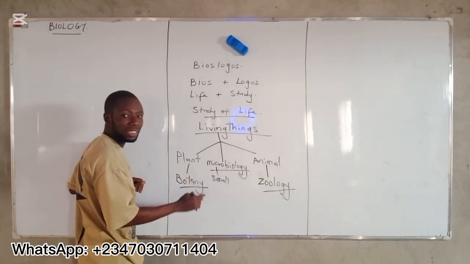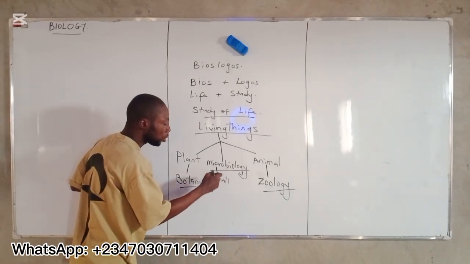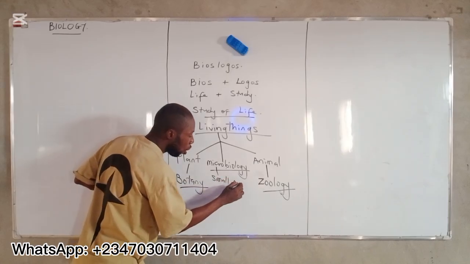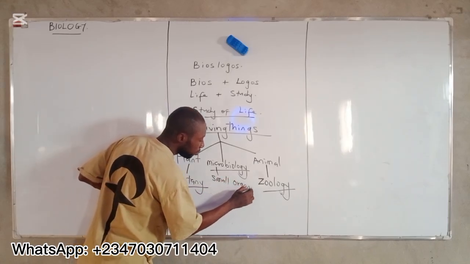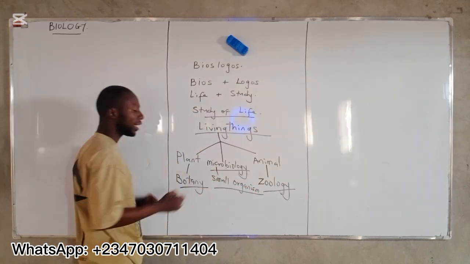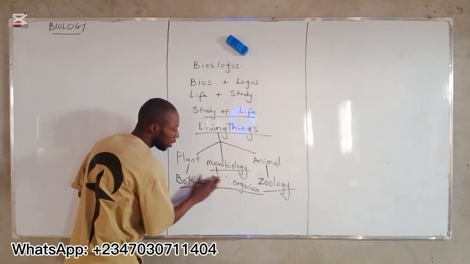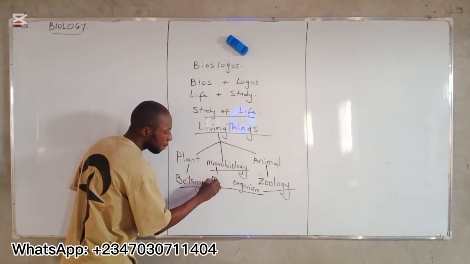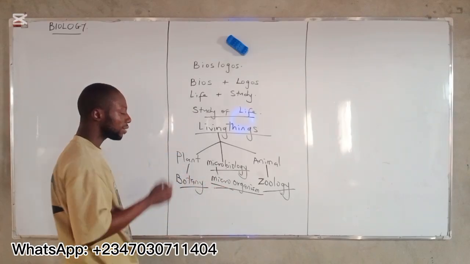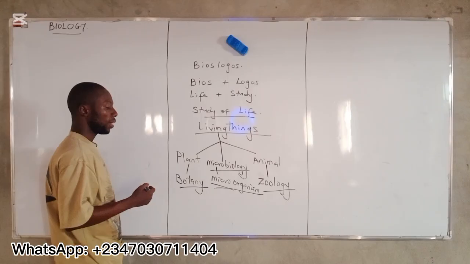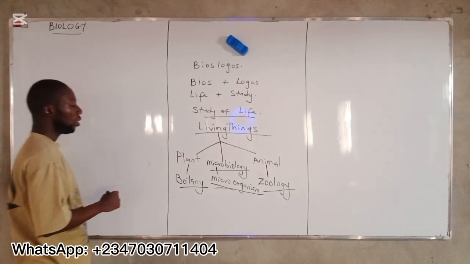So it simply means that microbiology is the study of microorganism, or you can say small organism that you cannot see with your two naked eyes. You can say that it is the study of microorganism. Micro is the same as small. Do you understand? All right.